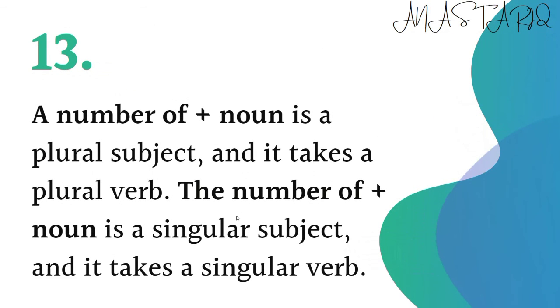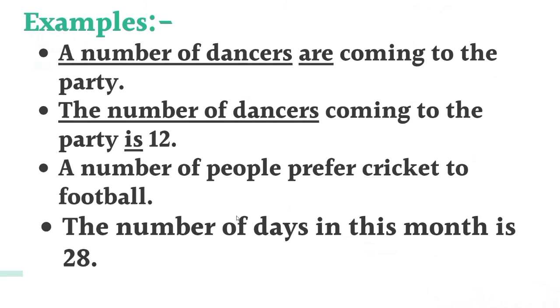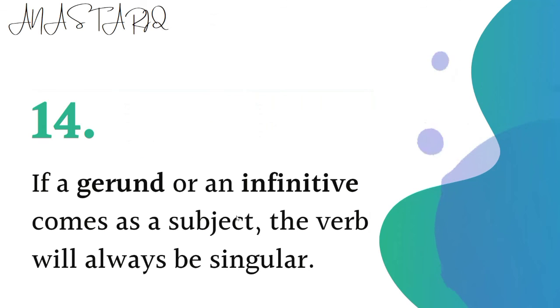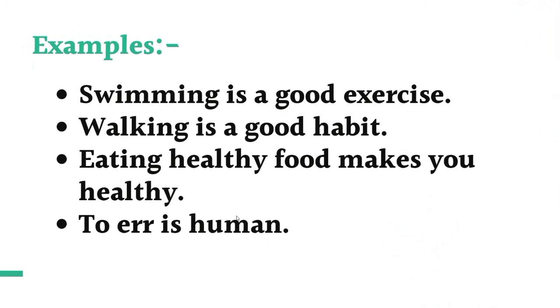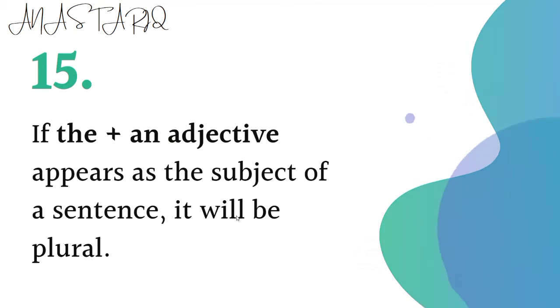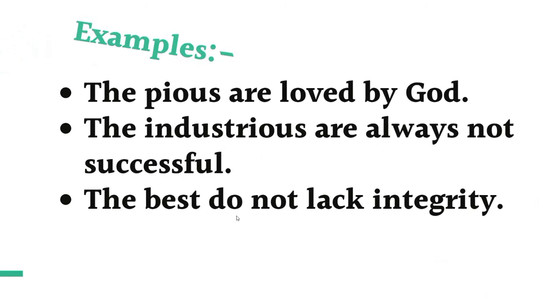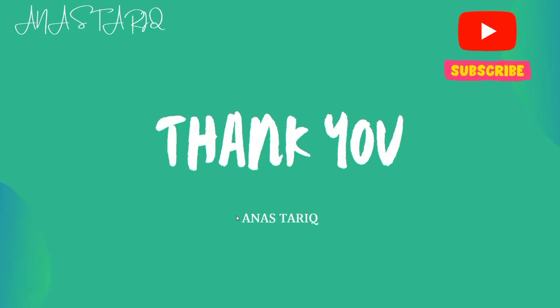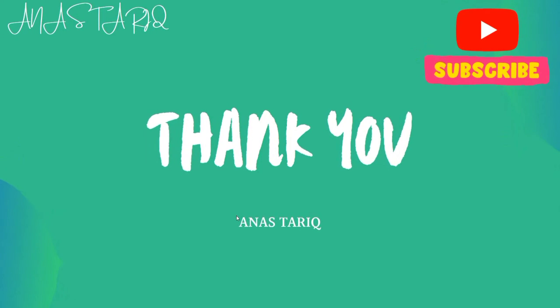A number of is plural while the number of is singular. If a gerund or an infinitive comes as a subject, what will it take? It will take a singular verb. If the plus an adjective appears as a subject, it will take a plural verb. So this is all about subject-verb agreement.